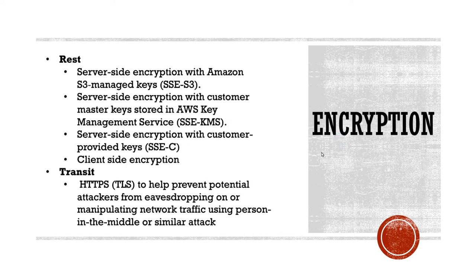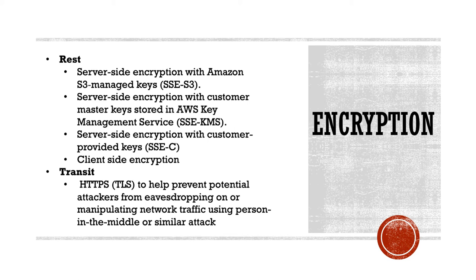Then encryption. In encryption we can do 2 types of encryption. One is encryption at rest and second is encryption in transit, when the data is in transit. So, in encryption at rest there are multiple types of encryption that we can do. One is the server side encryption with Amazon S3 managed keys. So S3 will manage the key and do the encryption and decryption.